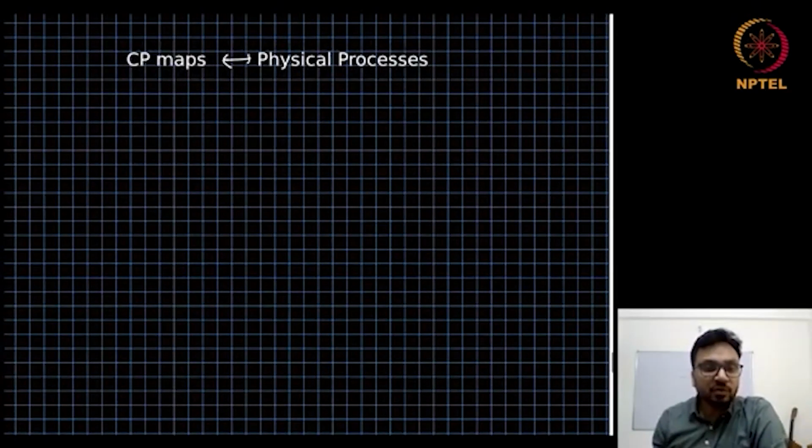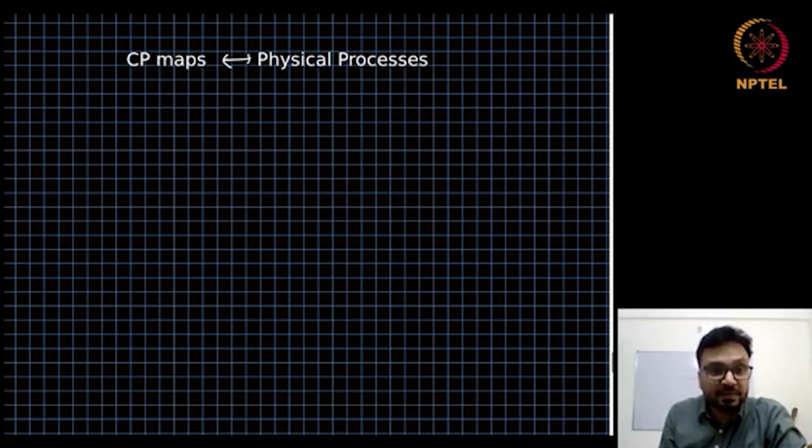So far, we have only been saying that completely positive maps represent physical processes, and all the physical processes can be represented by completely positive maps. But in this lecture, we will establish that connection and give a formal proof of this statement. But before that, we need to understand what we call a physical process.